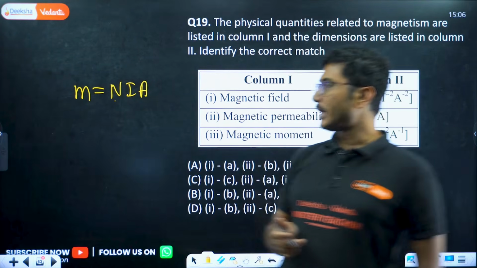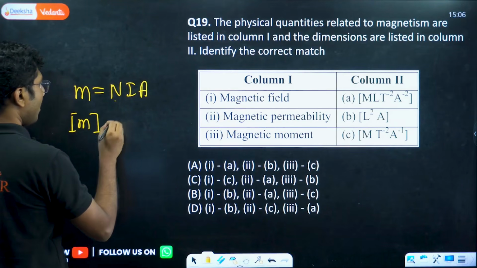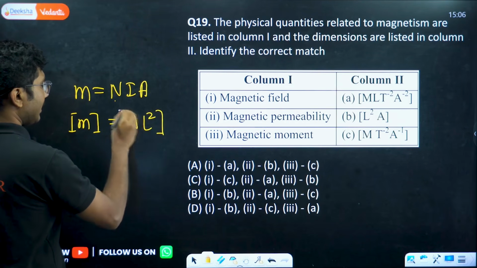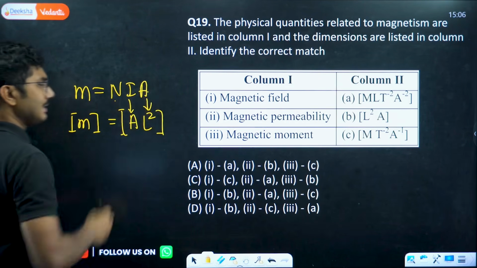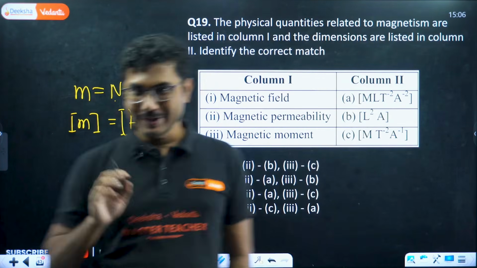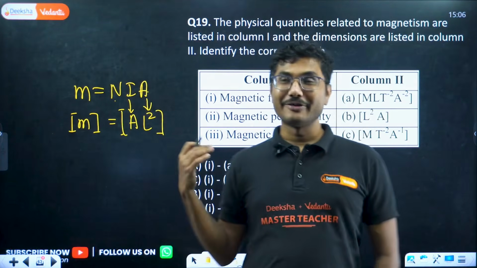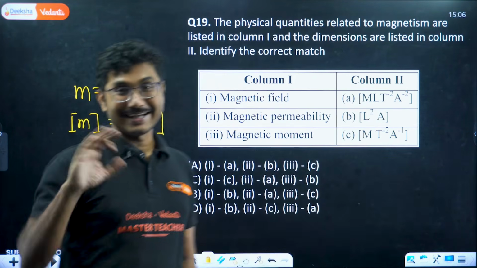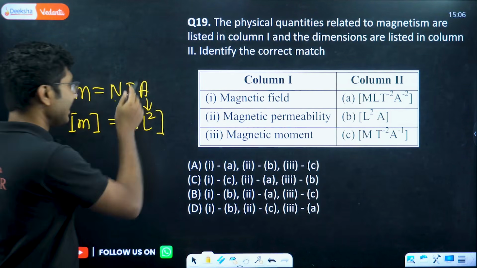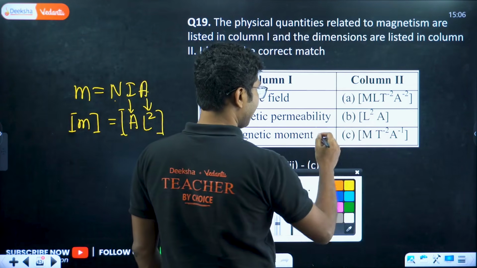So the dimension of magnetic moment comes out to be AL square, where A is current and L square is area. When we denote normal variables and when we denote dimensions, they are different. So current is replaced by A and area is replaced by L square. So magnetic moment is matched with this one.